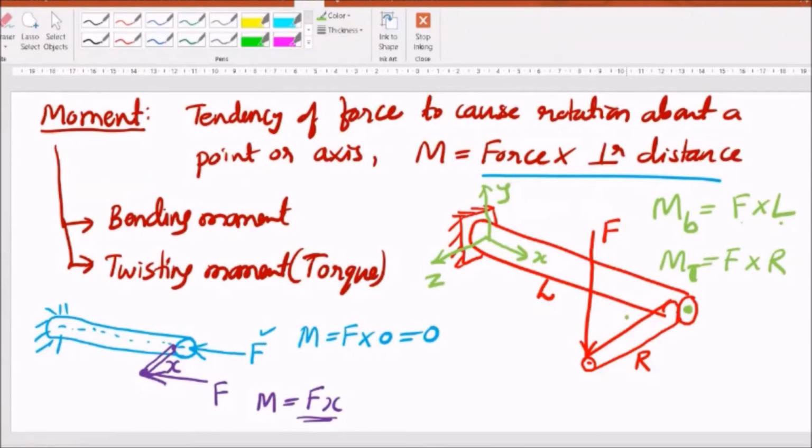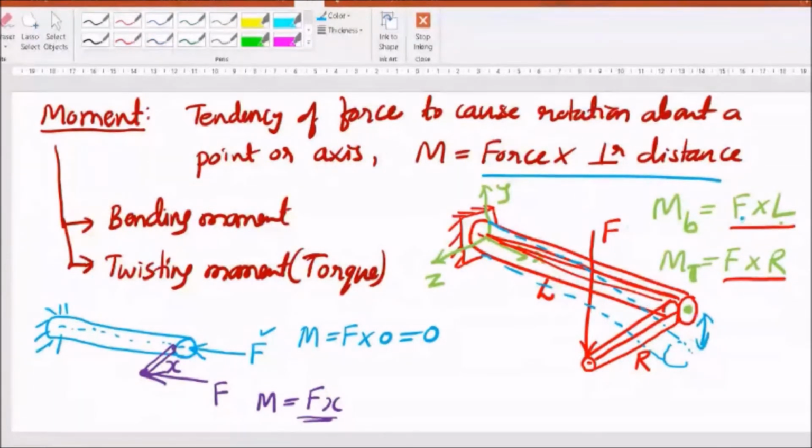A long member here will undergo bending, it deflects because of bending moment, and it undergoes angular deflection. It twists, it gets twisted because of the torque. See, it undergoes deflection like this. So how is this possible? This deflection is because of F into L. Even if R is 0, let us say this member is not there, force is acting directly here, then also this deflection will be observed because it is the effect of this perpendicular distance L. But because of this twisting moment, this member which was straight undergoes a deflection like this now. So there is the angular deflection here. And this angular deflection is because of F into R.